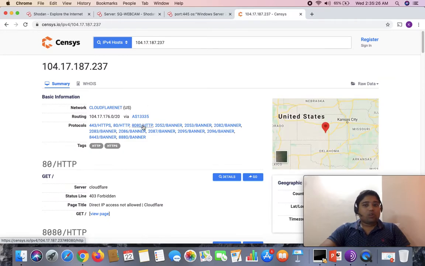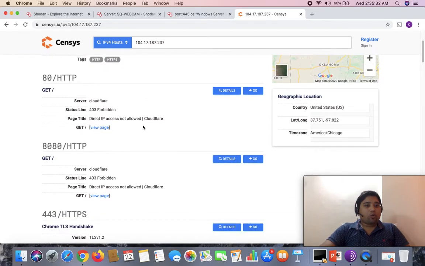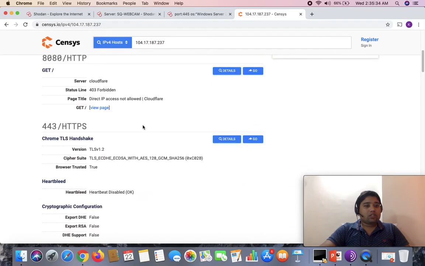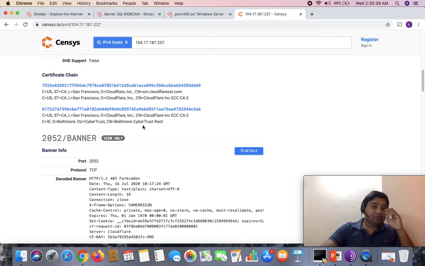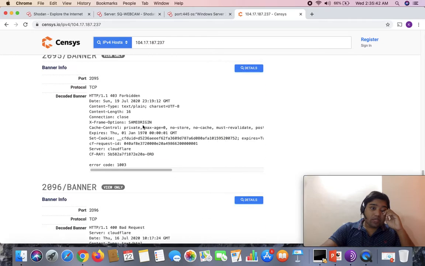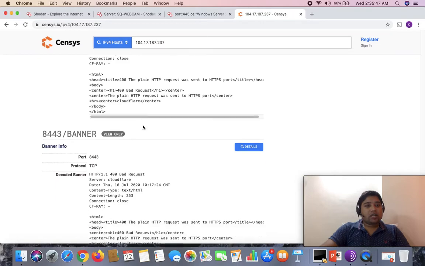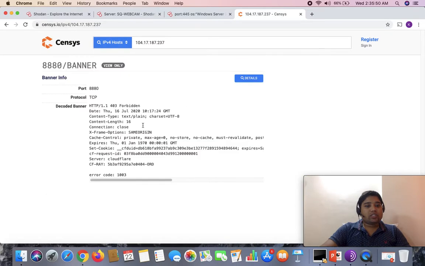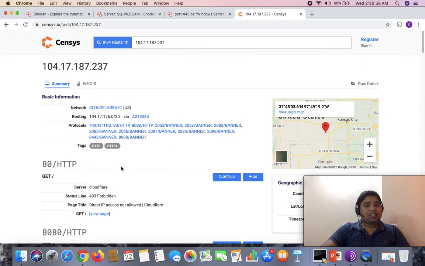You can find more information about what protocols or ports are open on that and what protocols are working there. It will check the services, certificate information, banner information, and give you the information according to the decoded banner and the respective request that it has sent to the server itself, guys. In simple one click it provides a lot more interesting information.